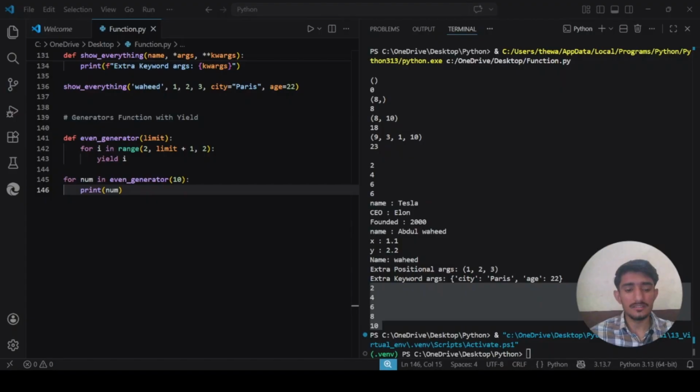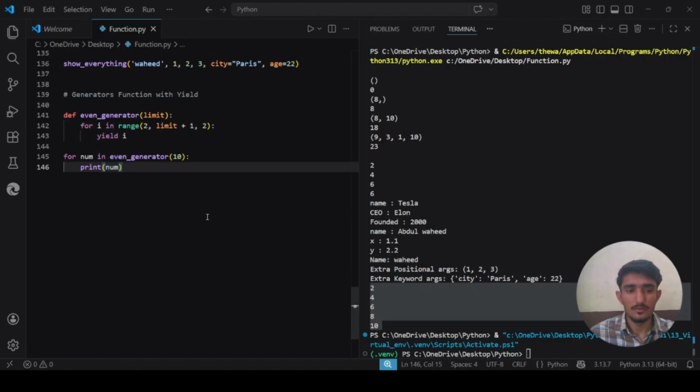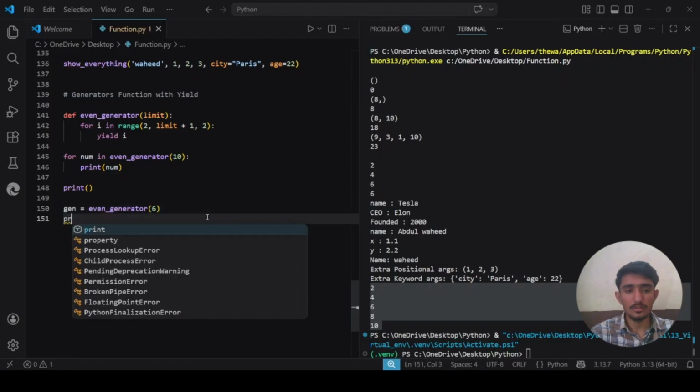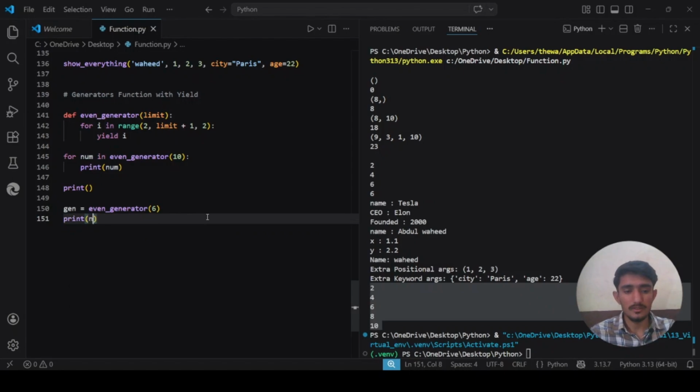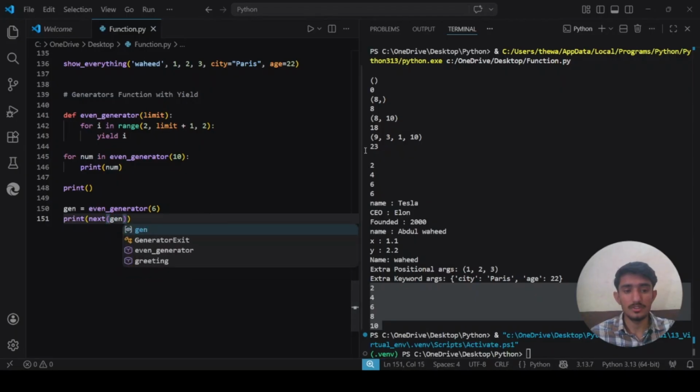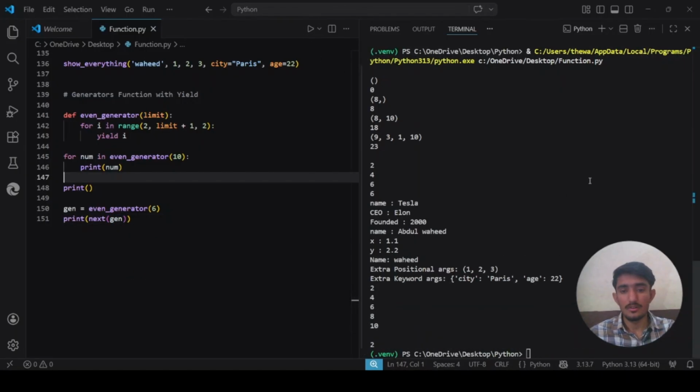You can also use the next function to manually pull one value at a time. Let me just print here. In the gen variable we have even_generator up to, let me just say, 6. Now I am saying print whatever the next function gives, and in it we will pass the variable gen that we just defined. So when I run it, you see that only 2 comes out.